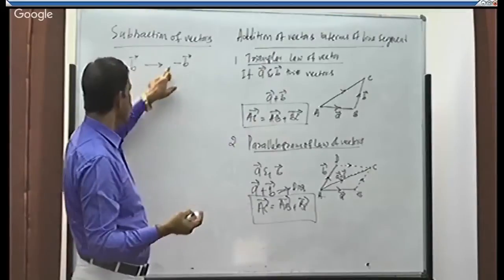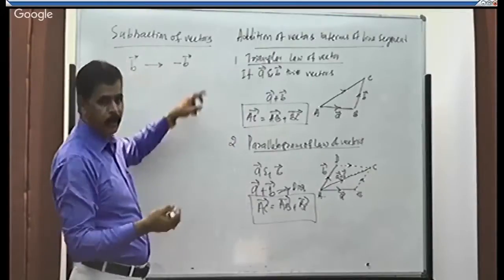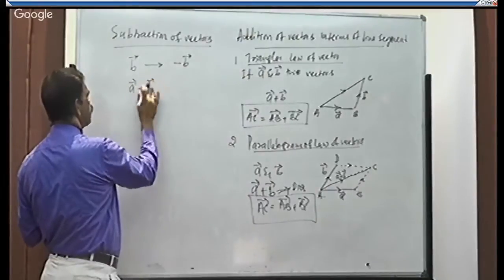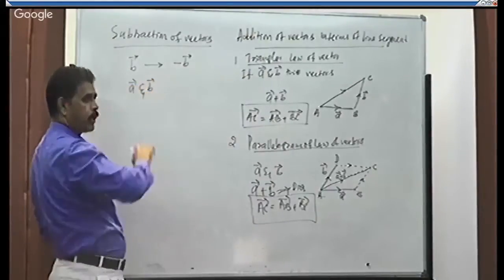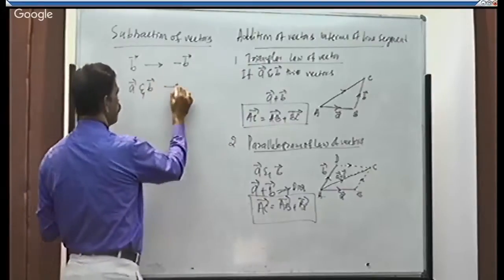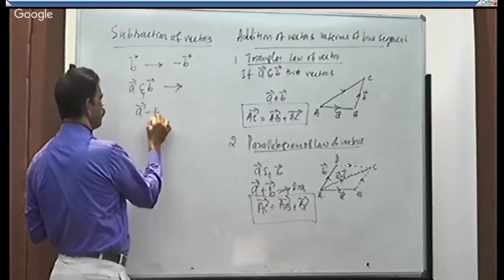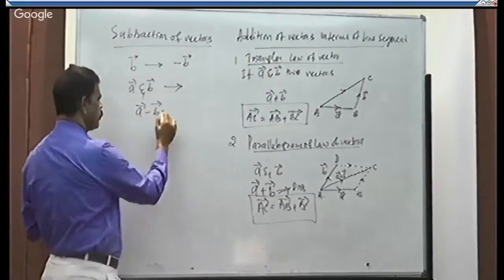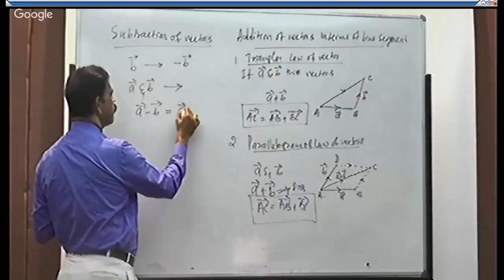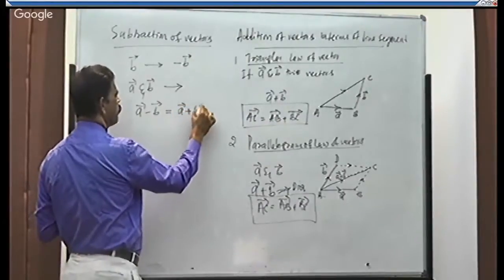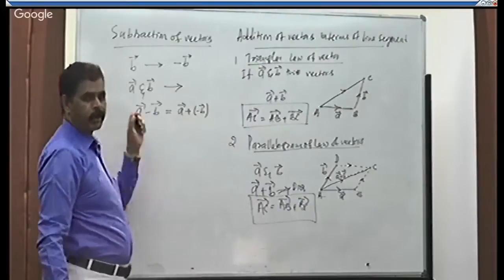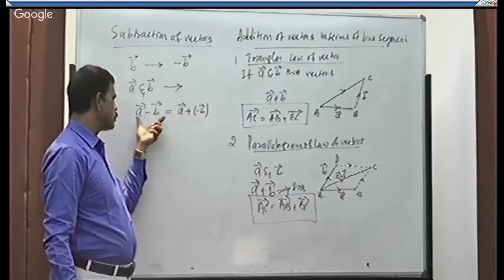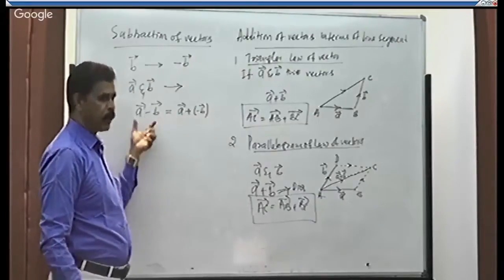For B, the negative vector of B is minus B. Then the vector difference of these two vectors A and B, or subtraction of A and B, is given by A minus B, which is nothing but addition of A and minus B. We are adding vector A and the negative vector of B. That is called subtraction of vectors A and B.